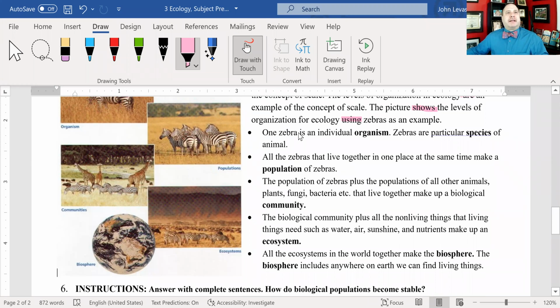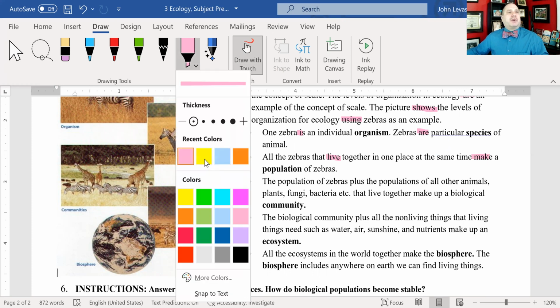One zebra is an individual organism. Zebras are a particular species of animals. Maybe that needed an A there. I'll do one more. All zebras that live together in one place at the same time make a population of zebras.